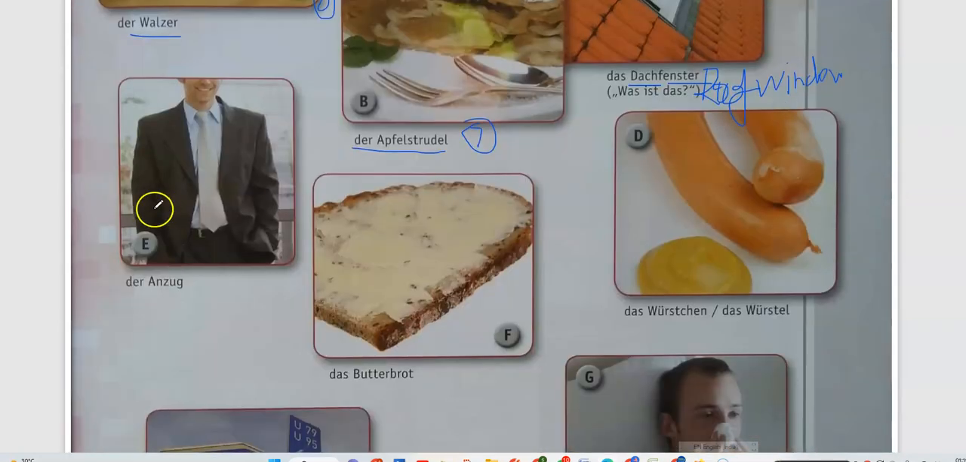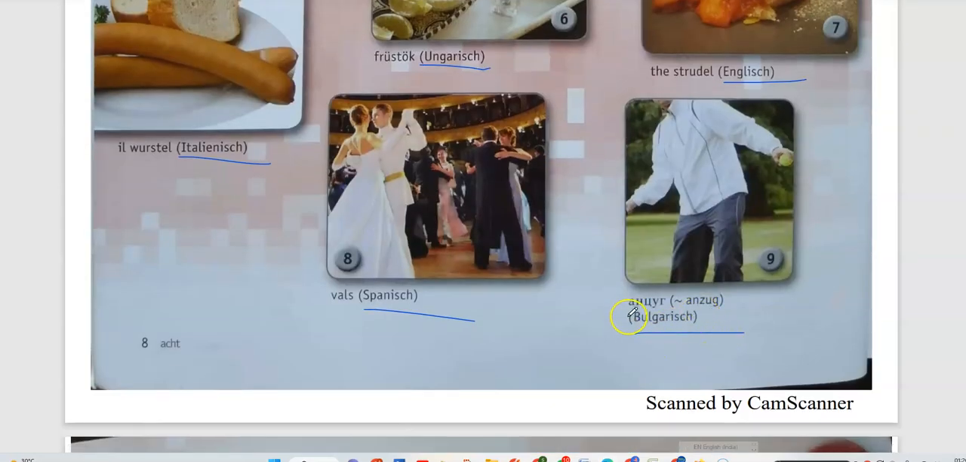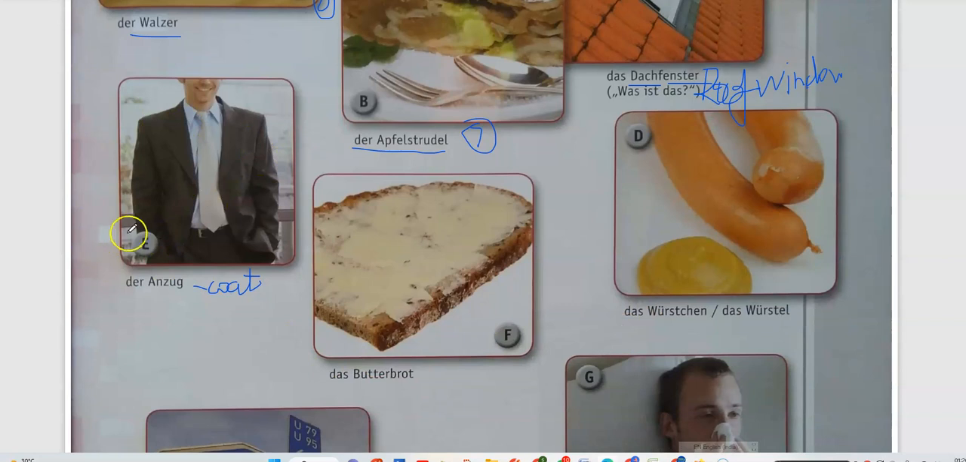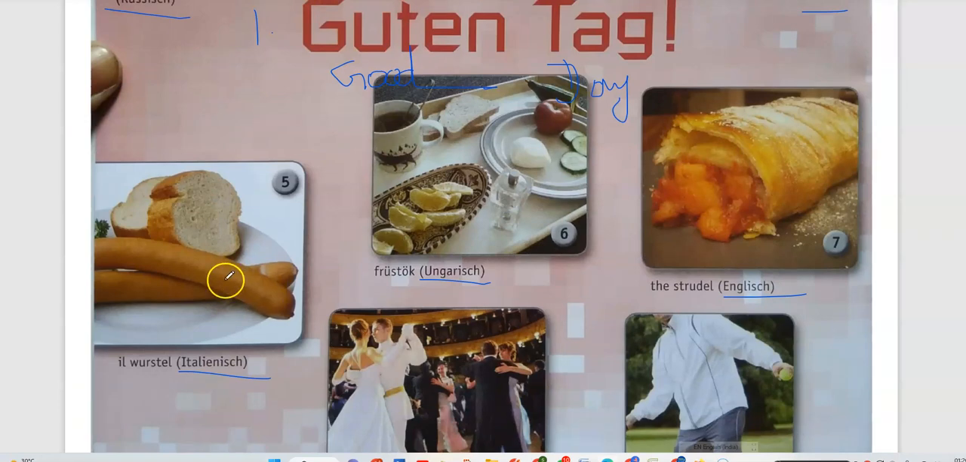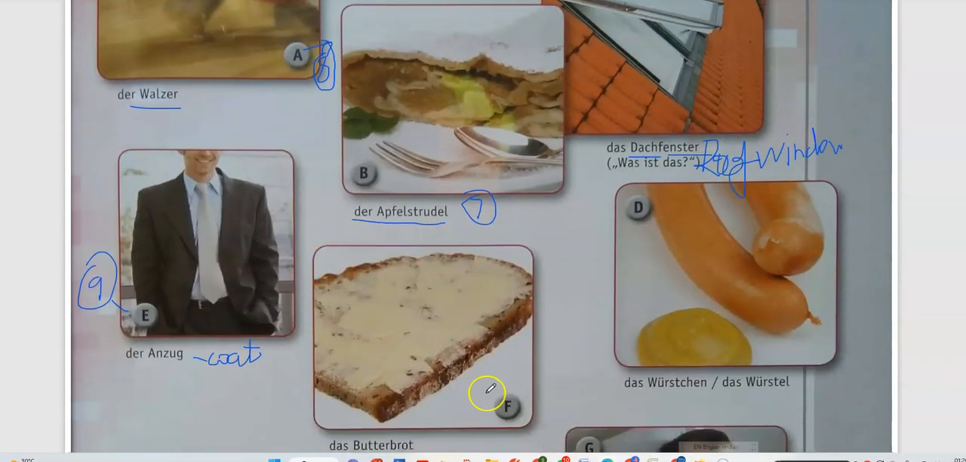Okay, similarly, we have the Anzug. Anzug is nothing but suit, and we have to match it with the suit. Here is Anzug in Bulgarisch. I'm matching the picture E with the 9th one. And also the F is das Butterbrot. Butter is butter only. Das Butterbrot is matching with Russisch Butterbrot, the picture is number 1. I have to match number 1 with the F image.